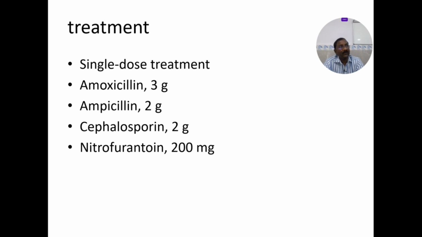For single dose treatment in non-pregnant women, amoxicillin you can give 3 grams, ampicillin 2 grams, cephalosporins 2 grams, nitrofurantoin 200 milligrams, even azithromycin 1 gram, or fosfomycin 3 grams. These are the different drugs you can use as a single dose in uncomplicated cystitis in young women: amoxicillin, ampicillin, cephalosporins like cefixime, nitrofurantoin, fosfomycin, and azithromycin.